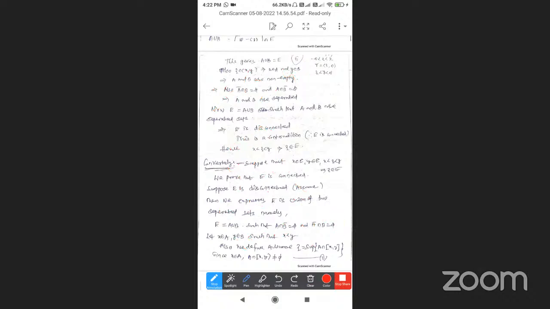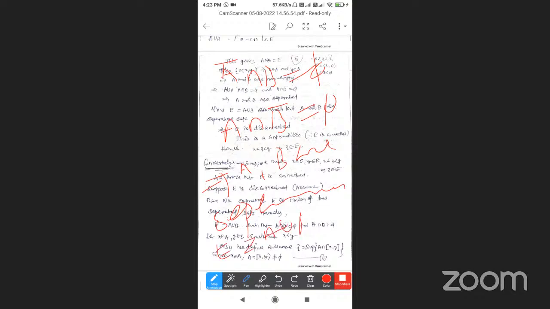Non-empty. So this is called A complement intersection B is equal to empty, and A intersection B complement is equal to empty. So A, B are two separated sets. Two separated sets. So E is equal to A union B, two separated sets.